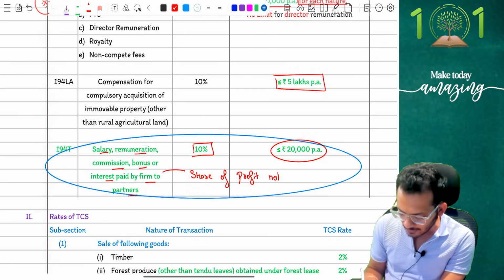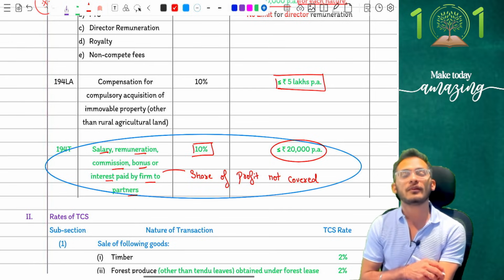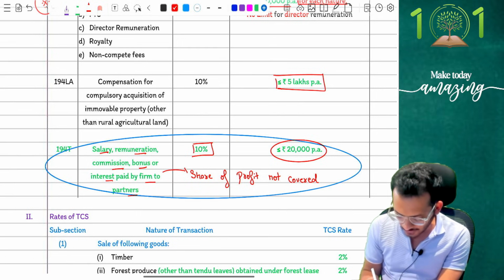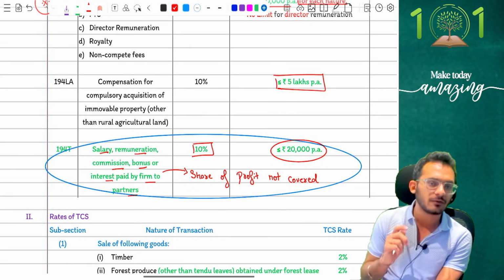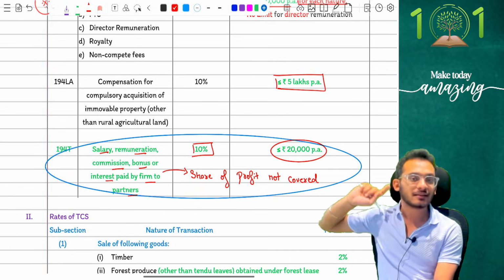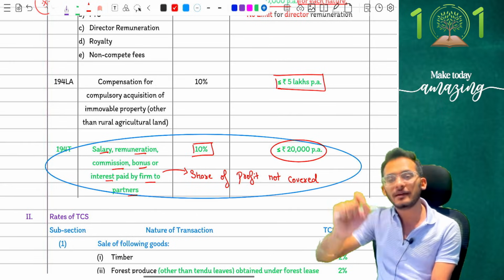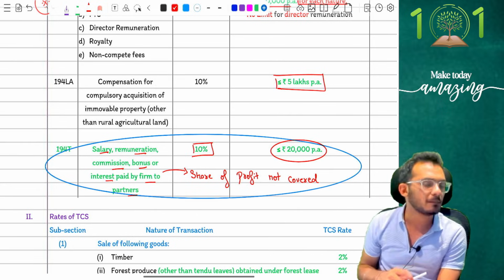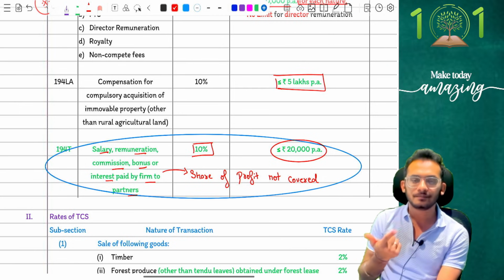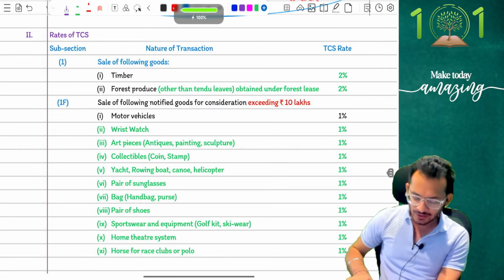Why, Rahul, is it not covered? Because you and I both know any kind of profit sharing from a firm to a partner is always exempt from tax. So be very careful that they have not covered share of profit, because that was anyway exempt from tax. I'm only covering the taxable components, the components of salary and interest which are covered under 40B. Those payments will now be liable for TDS at the rate of 10% with a threshold limit of 20,000 rupees. Clear? Yes, chalo.